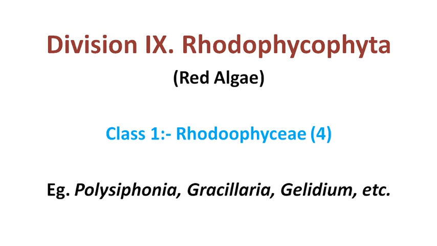They are present mostly in salty water and brackish water, while very few members are found in fresh water. The common saltwater examples are Polysiphonia, Gracilaria, Gelidium, and the freshwater form is Batrachospermum. Students, this is regarding the 9th division, Rhodophycophyta. We covered three different parts here.